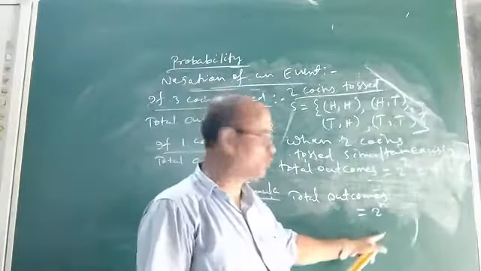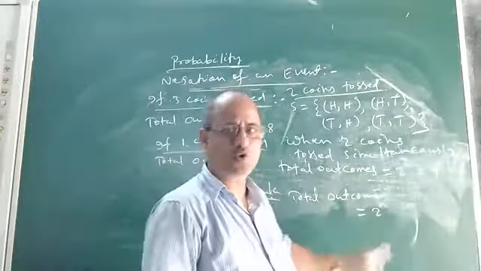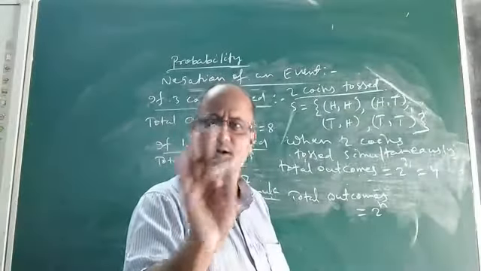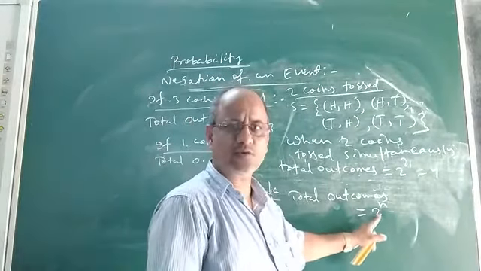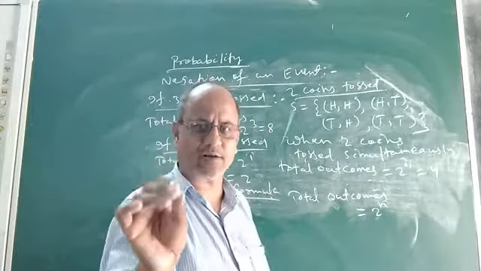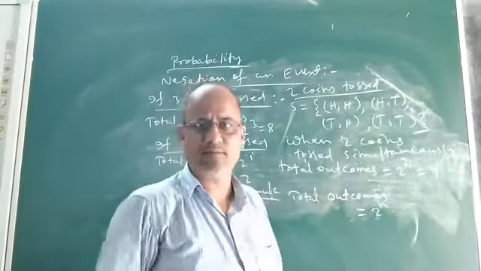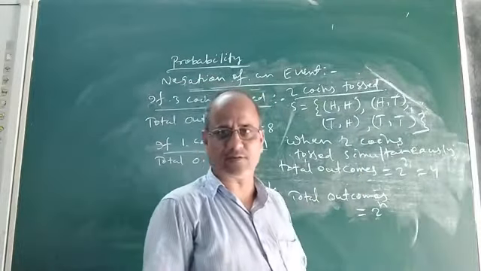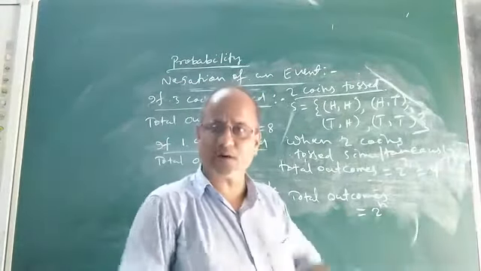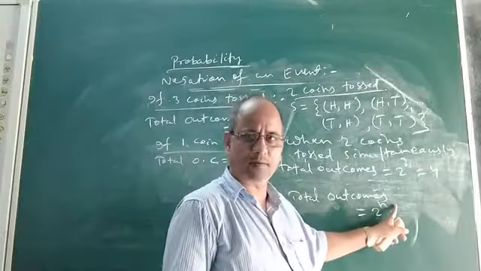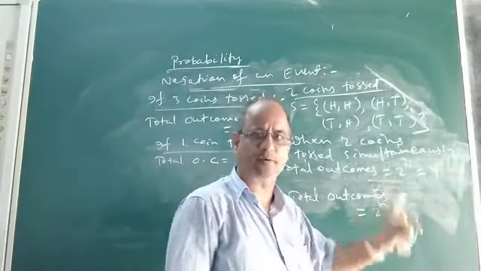So what is meant by 2 to the power n? What is the meaning of n here? The 2 stands for the outcome, either head or tail, and n stands for the number of times. How many times are you tossing? How many coins are you tossing? You are tossing 3 coins, so it is 2 to the power 3. If you toss 2 coins, it is 2 to the power 2, like this.